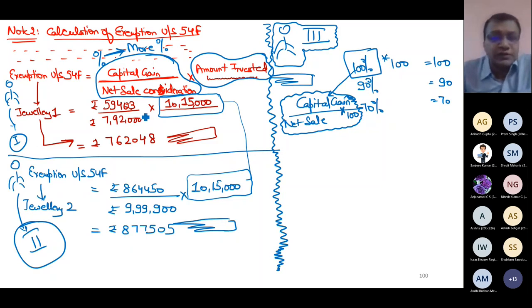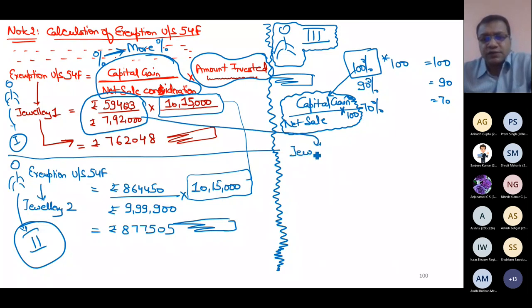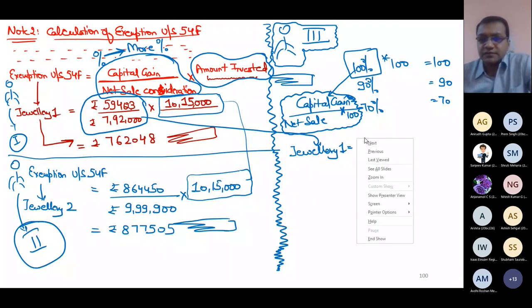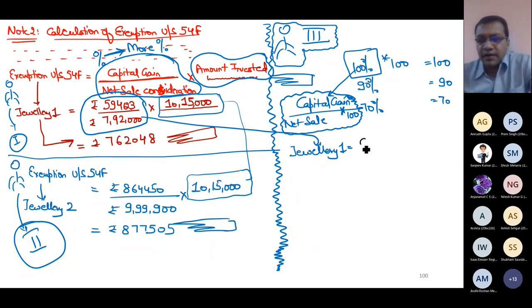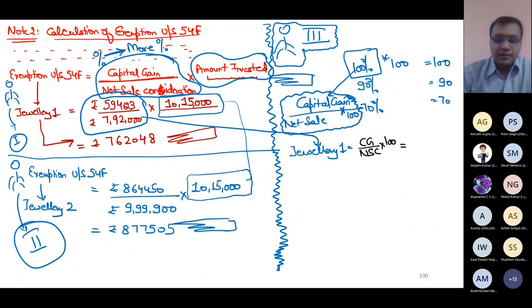So in jewelry 1, how much is this percentage? Capital gain divided by net sale consideration into 100. What percentage will you get? 594,623 divided by 792. You will get 75.08%.